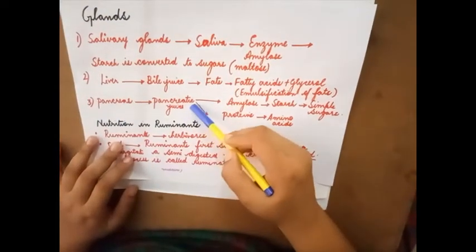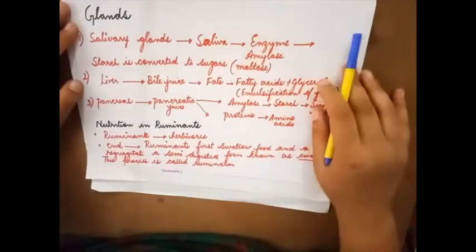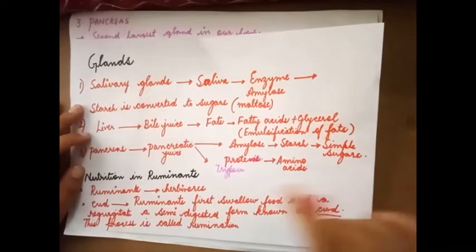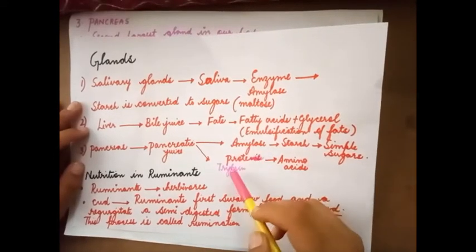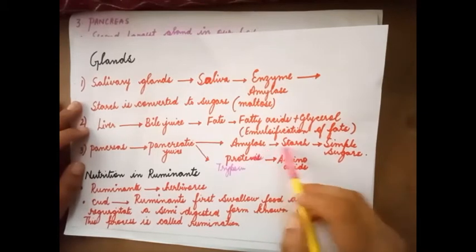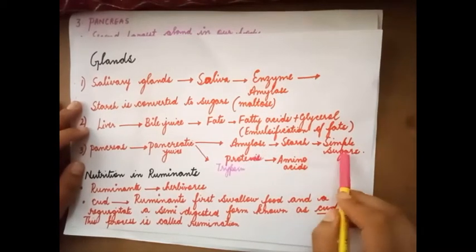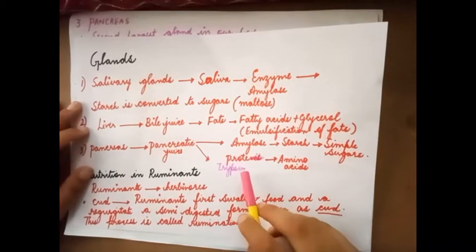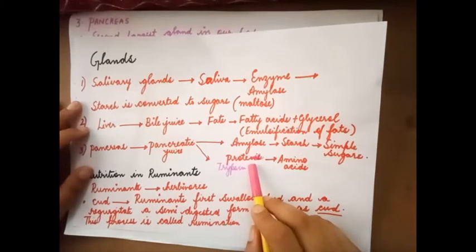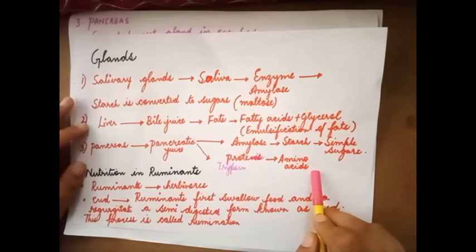Pancreas. Pancreas secretes pancreatic juice. Pancreatic juice contains amylase and trypsin. Amylase acts on starch and it is converted to simple sugar, whereas trypsin acts on protein and it is getting converted to amino acid.